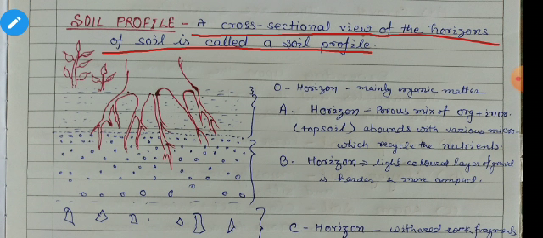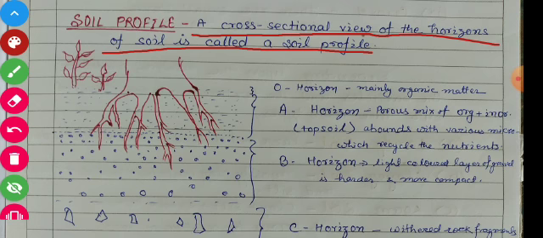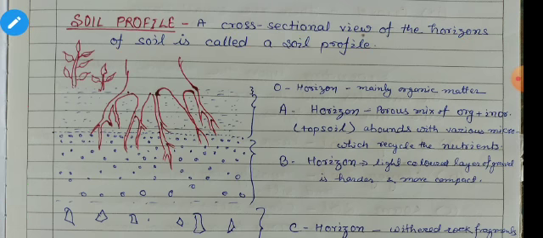So these profiles are of mainly 3 types, but altogether we can say it is 5 types. It is O horizon, A horizon, B horizon, C horizon, and D horizon. Students, first of all, we will discuss O horizon. What is O horizon? So students, O horizon mainly consists of organic matter. That means here living things which have decomposed into manures or humus are there. The top layer of soil, which is very thin, is said to be the O horizon.